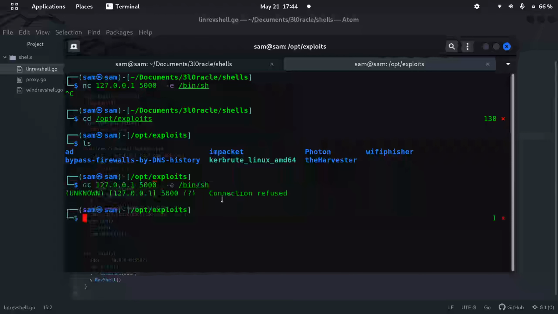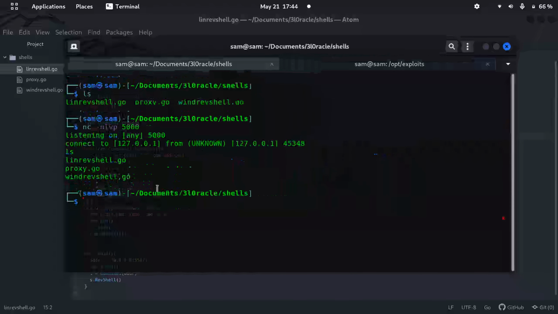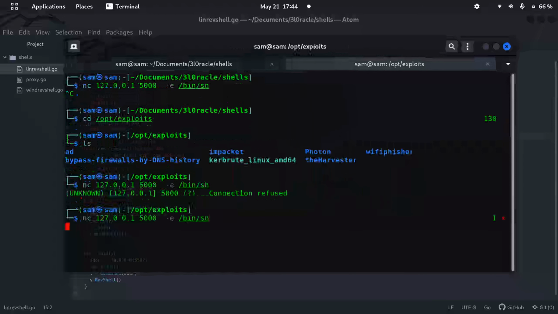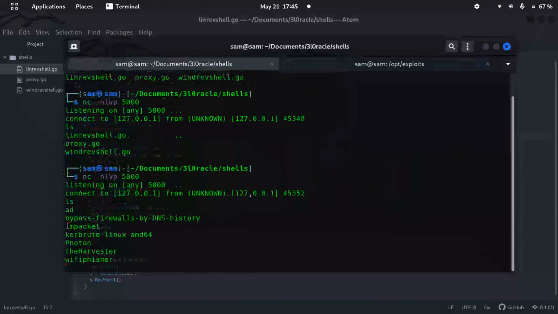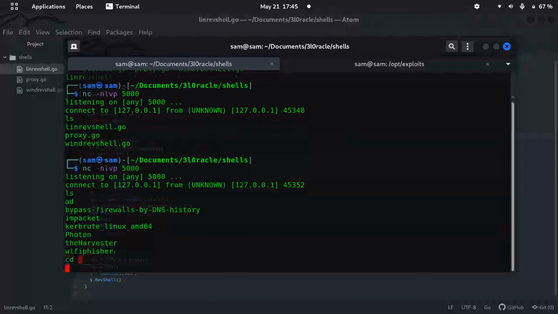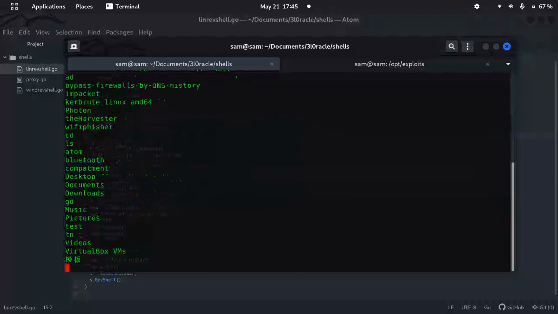Connection refused. Oh yeah, let's run it again. It's listening on 5000. Okay, it's running. If you say ls, you see, change the directory, cd home, ls. It's amazing what you can do with Go.